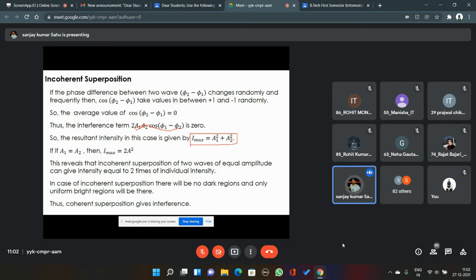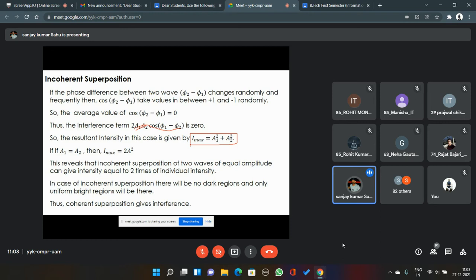This is the maximum value, and this is the uniformly distributed value. That means the resultant intensity will be uniform over position, our space. You won't get any dark or bright region because of this random variation in the phase difference between these two waves. Such kind of superpositions are called incoherent superposition, because the phase difference between them, phi 2 minus phi 1, is not remaining constant because of any reason.